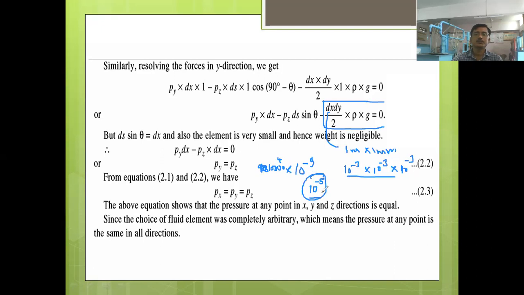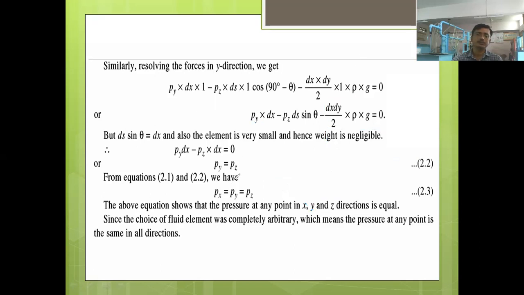So this 10 to the power minus 5 is a very small figure. Okay. And this pressure may be at 1 meter, 2 meter, like that, so as compared to it this value will be very, very small. Because of that, this can be neglected. Okay. So this was the Pascal's law.